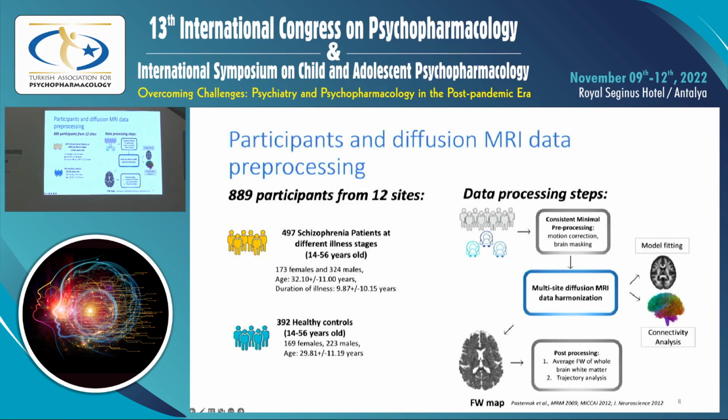While I won't go into too much detail about the image processing, because this was already discussed at length in the previous talk, all diffusion data was minimally pre-processed across sites with consistent pre-processing steps. Then we applied our harmonization approach, followed by the free water imaging, which created the free water map for each individual. For the final step, we calculated a whole brain average free water value for each individual only in the white matter, and then ran trajectory analyses for a 40-year period separately for controls and patients using a non-parametric sliding window analysis.